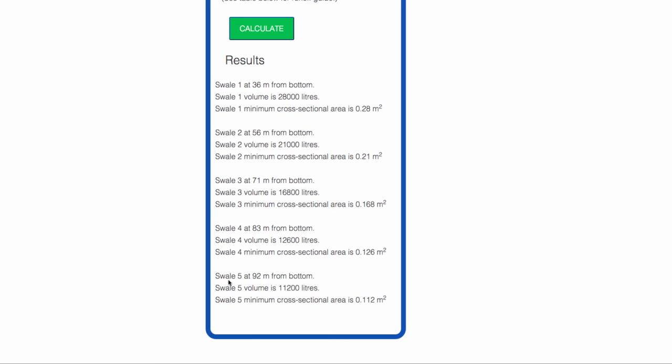The formula takes a few assumptions that may not actually be the case for your site. So it's assuming that the top of the hill is just the end of it, and there's sort of a rectangular catchment area in there. You might have more catchment than that at the top. So you might have more rain coming into the site than just what the calculator tells you is enough. So you're going to have to check this out to be sure on your own to make sure that top swale is going to be large enough to handle the volume that goes into it.